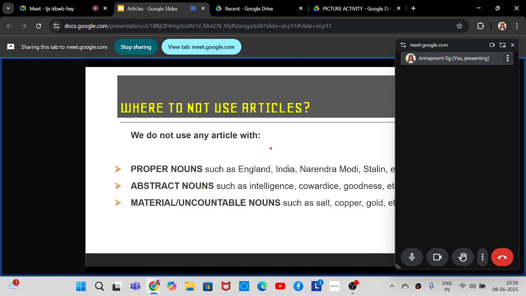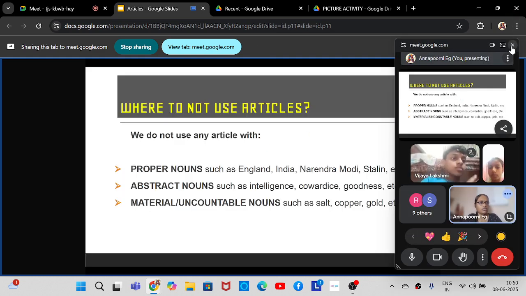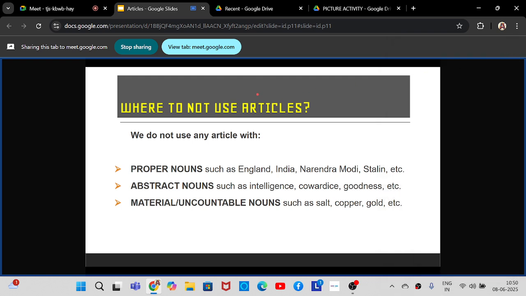Okay. So moving to the next part, where not to use articles. There are some places where we are not supposed to use any articles. We do not use any article with proper nouns, abstract nouns, and material nouns. Proper nouns are names of specific people like Narendra Modi, Stalin, Purushothaman, Charit, Annapurni, Lakshmi. These are some common names of people. Similarly, names of places like England, India, Kerala, Tamil Nadu, etc. These are all proper nouns. So with proper nouns, we don't use any article.